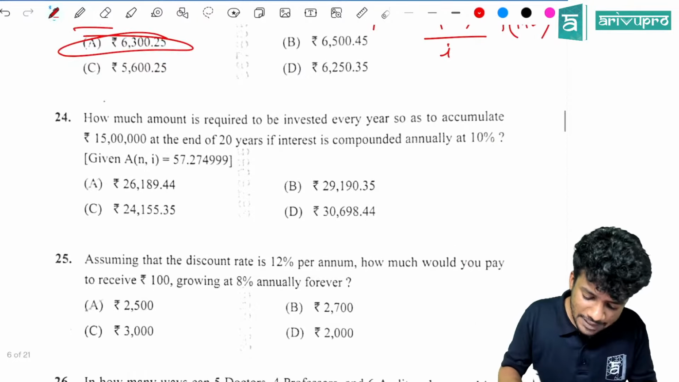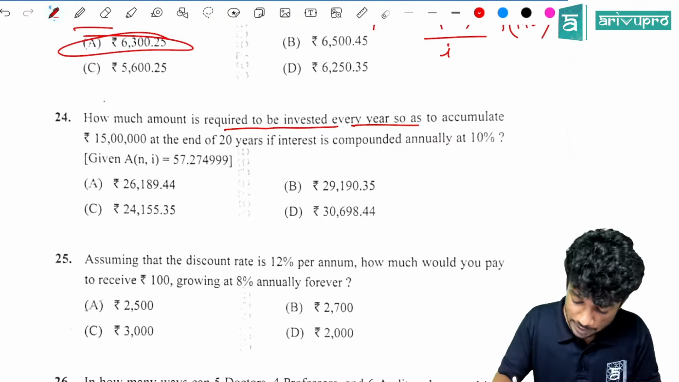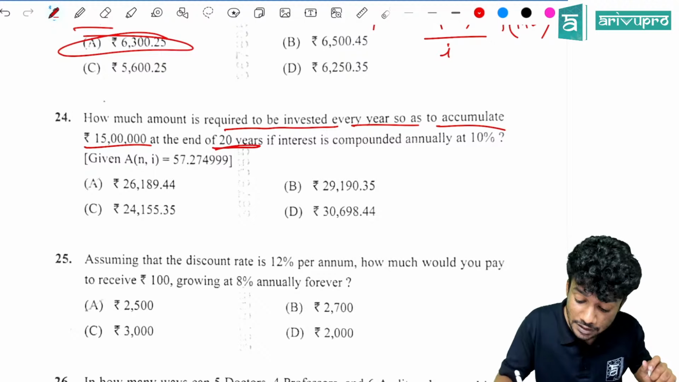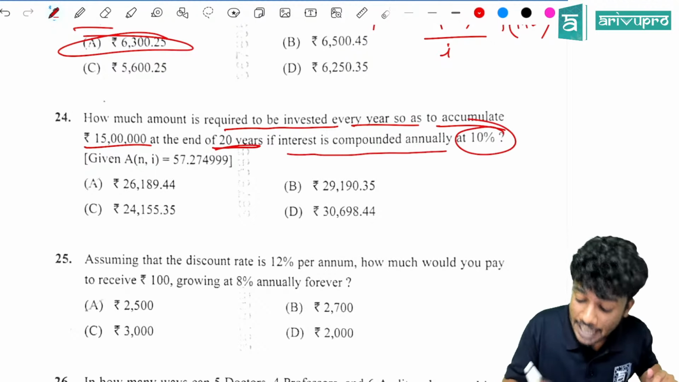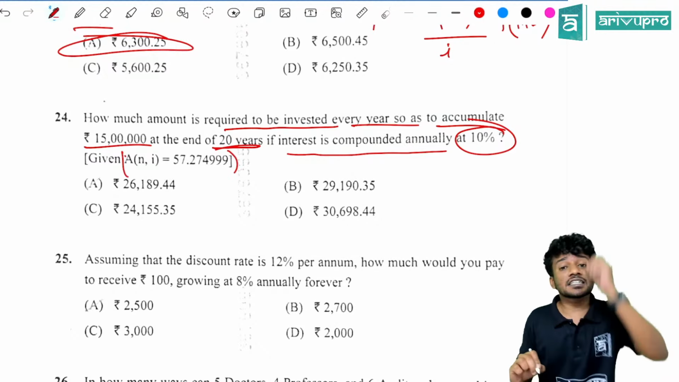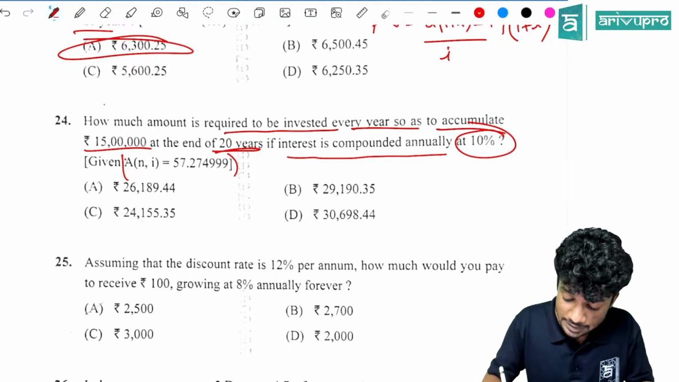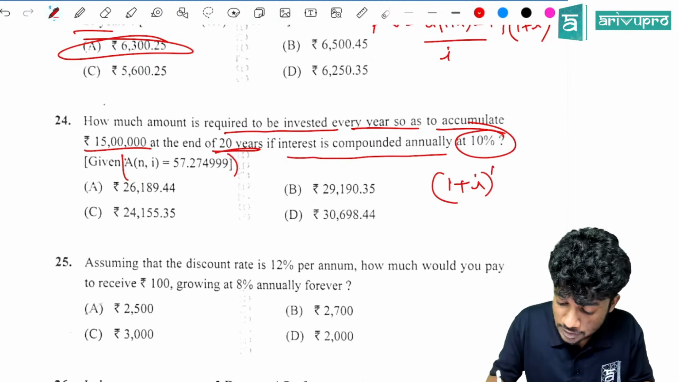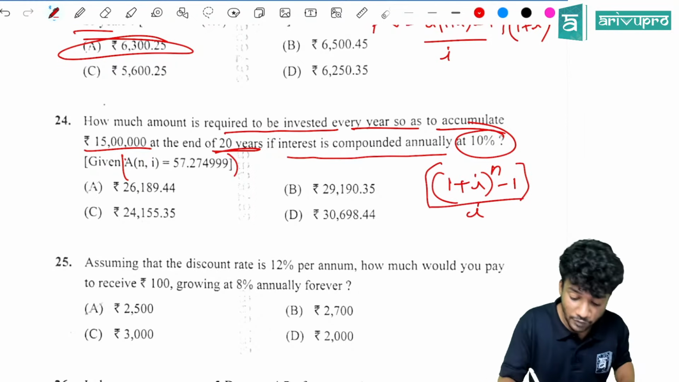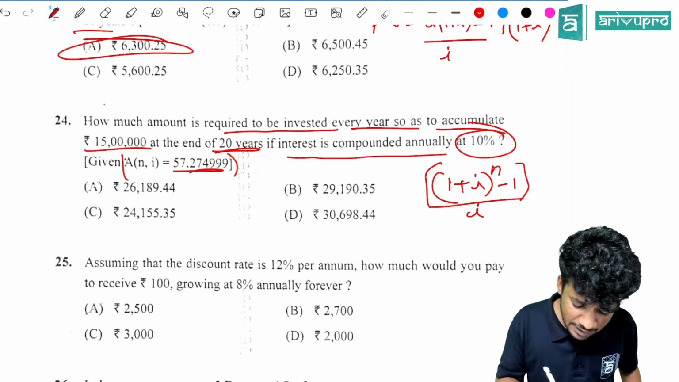Then, how much amount is required to be invested every year so as to accumulate 15 lakh at the end of 20 years if the interest is compounded annually at 10%? Again, one more thing is given. The annuity factor is directly given. What is the annuity factor? The regular annuity factor, that is 1 plus I, the whole raised to n minus 1, the whole divided by I, is already given. That is 57.274. Yes. So what are they asking?